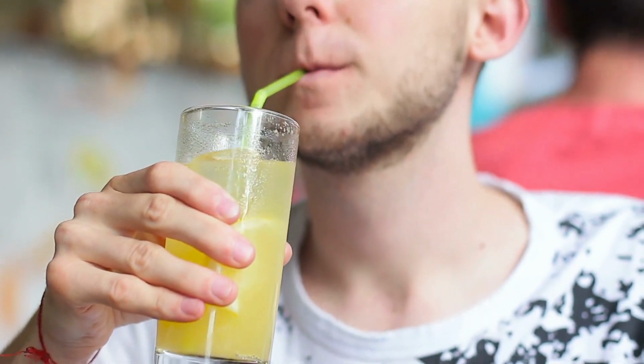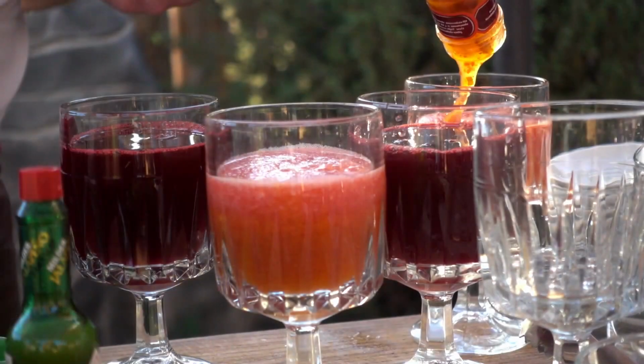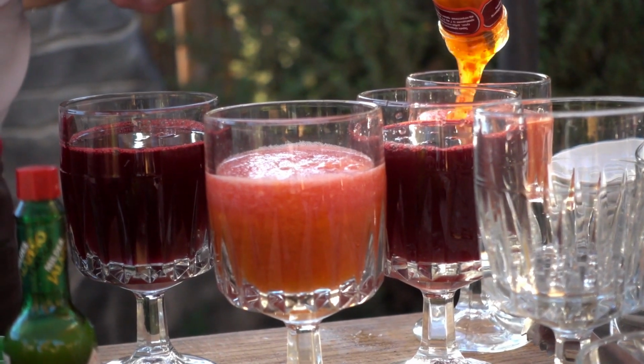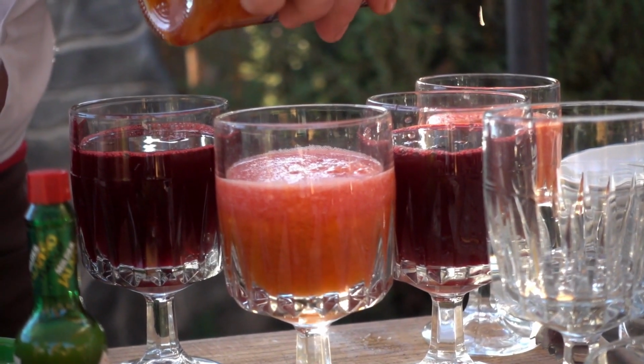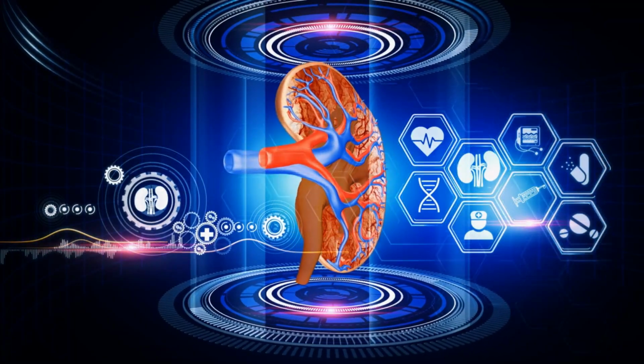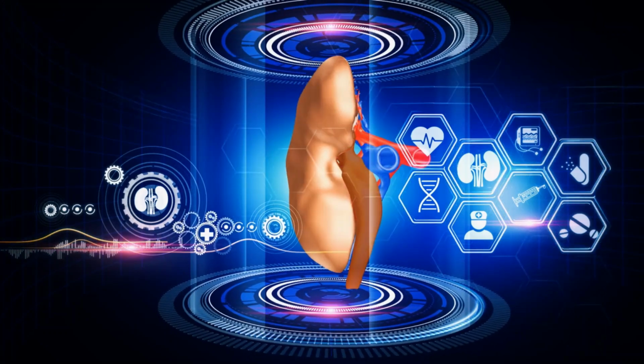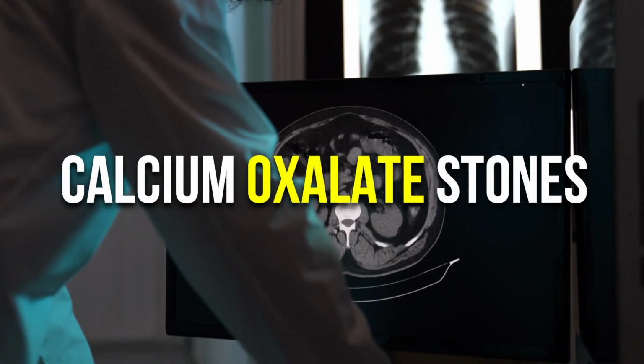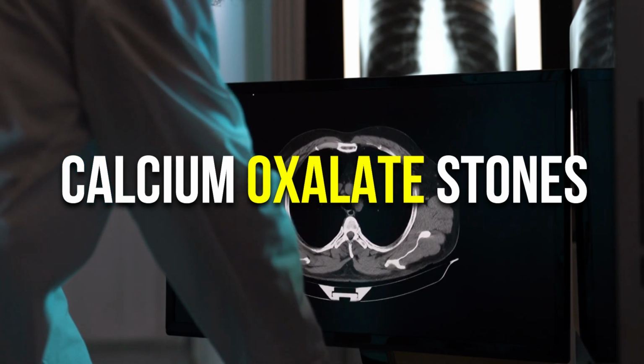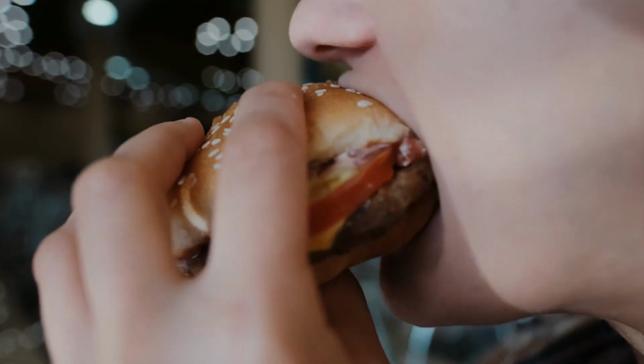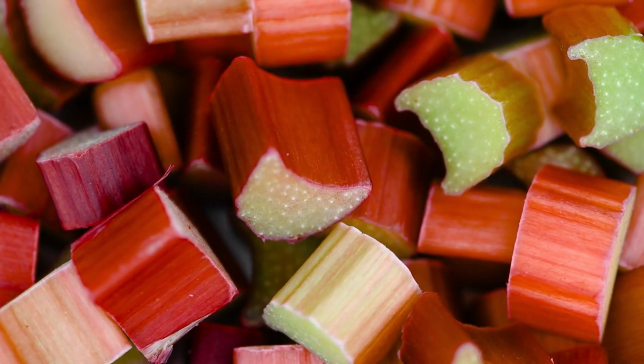We have discussed the common food that can predispose you to develop kidney stones. It is equally important to note that few foods are also helpful in preventing kidney stones. List of foods that cause kidney stones depending upon the salt of kidney stones. 1. Calcium oxalate stones. Foods not to eat with kidney stones are rich in oxalate.